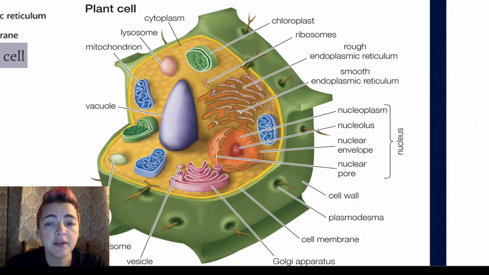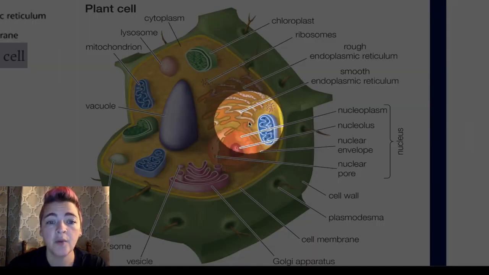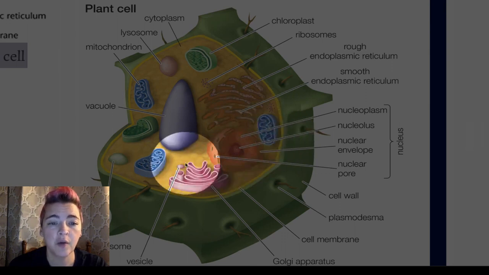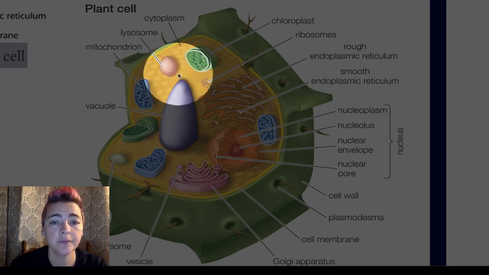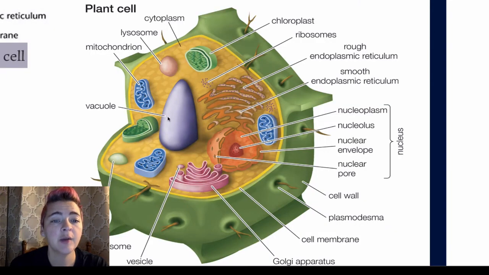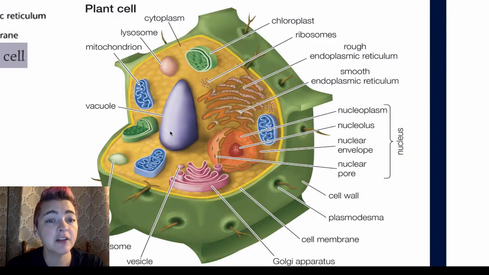Now moving on to plants, you can see that a lot of the same organelles are in plant cells. We do have our nucleus. We have our endoplasmic reticulum, both smooth and rough. We have mitochondria. We have the Golgi. We have lysosomes. We have ribosomes. We have a vacuole, but in a plant cell, the vacuoles are a little bit different. The vacuoles of a plant cell are very large, and they're usually within the middle of the cell. This is filled with water, and it is there as a skeleton for the cell. It provides strength for that cell, kind of keeping that cell upright.